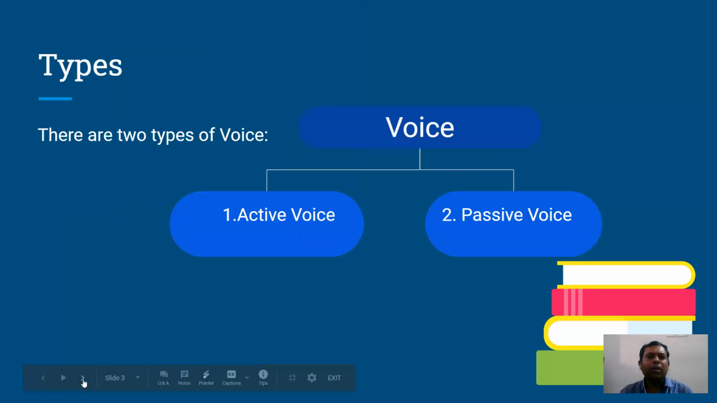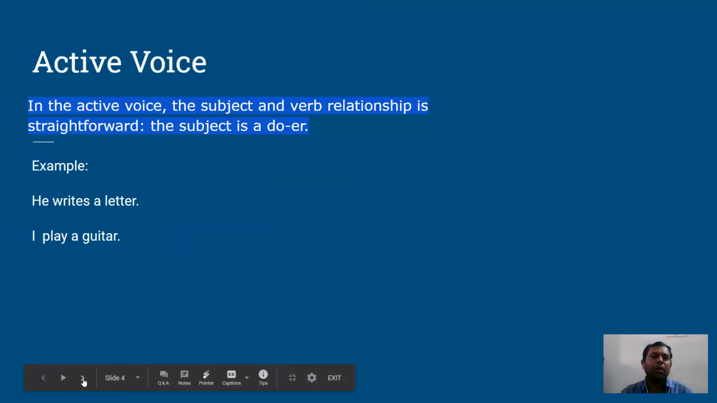Now, there are two types of the voice. We will learn about the types of the voice. There are two types of voice. First is active voice and second is passive voice. First, we will learn about active voice.